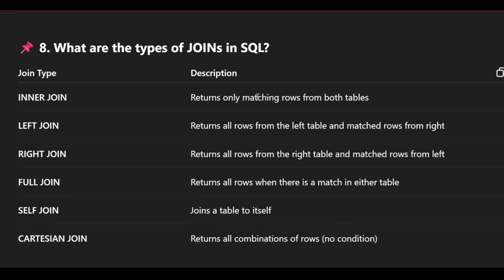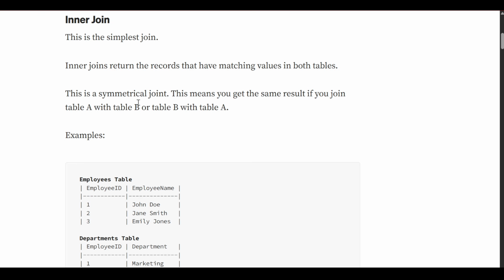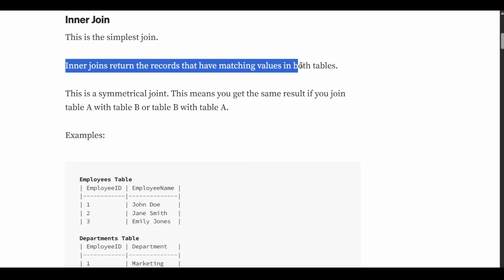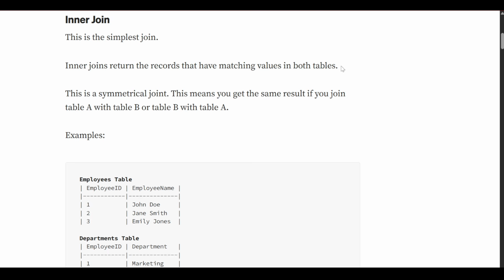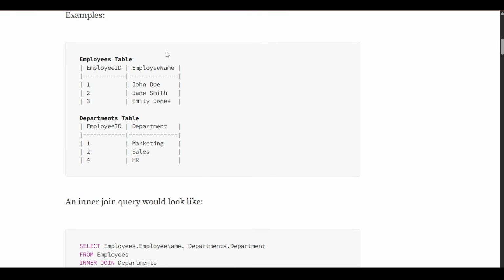What are the types of joins? We will see joins in detail. First is inner join, which is the simplest join. Inner join returns the records that have matching values in both tables. You can see employee ID is the same in both the employee table and the department table. Employee IDs 1 and 2 are in the first table as well as the second table. These are common in both tables, so we will return this common part.